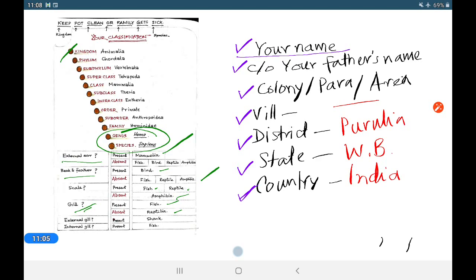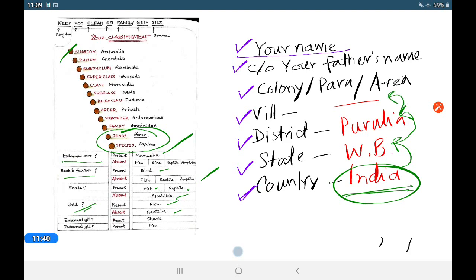Suppose there are 7.2 billion people and the postman has to find you. If a letter or parcel comes from outside India, first the country is written, India. So it will reach India first, then West Bengal, that is the state, and then Purulia is written. When it reaches West Bengal, it will go to Purulia.